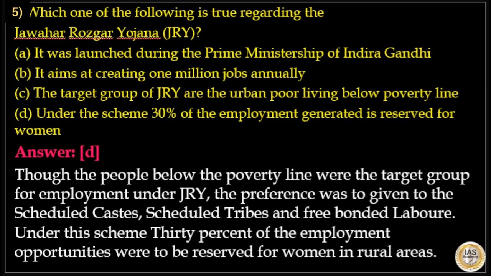So, the people below poverty line were the target group for employment under JRY. The preference was given to scheduled caste, scheduled tribes and freed bonded laborers. Under the scheme, 30% of the employment opportunities were to be reserved for women in rural areas.